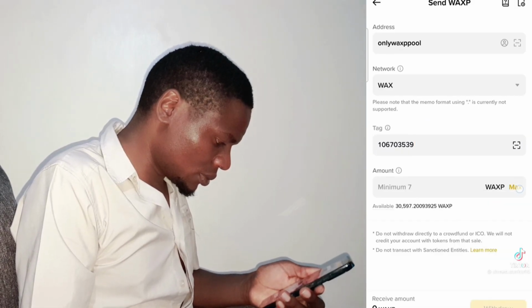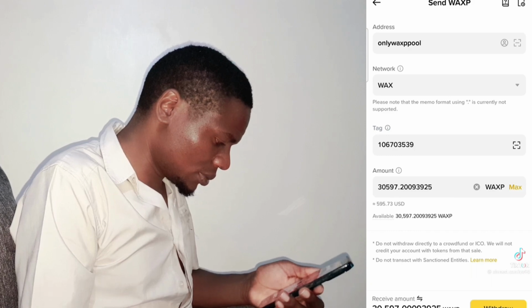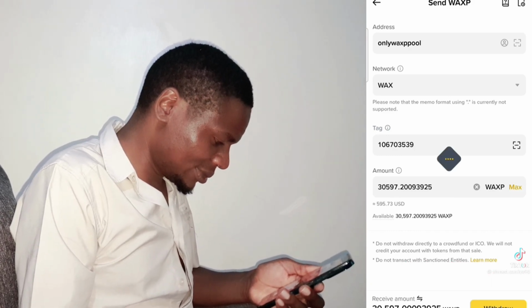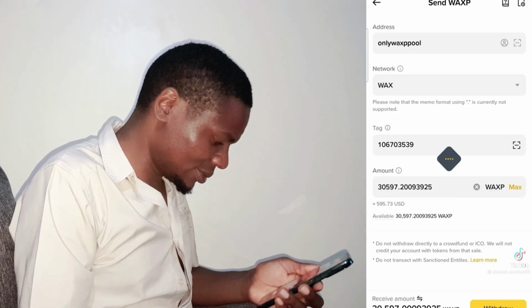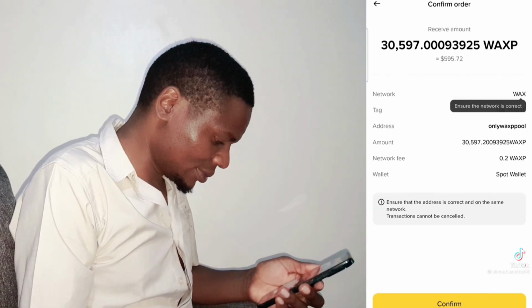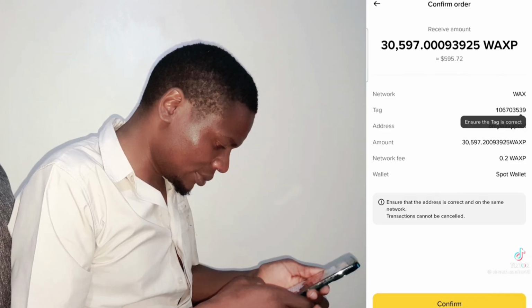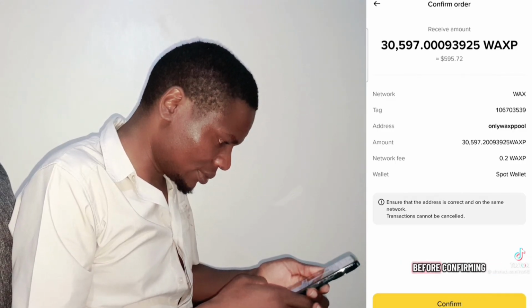Click Max, then click Withdraw, and confirm the withdrawal. Double check everything before confirming.